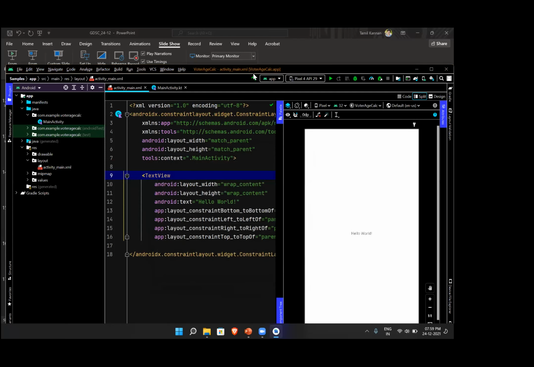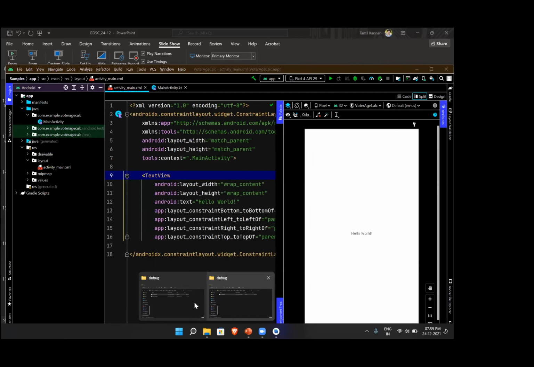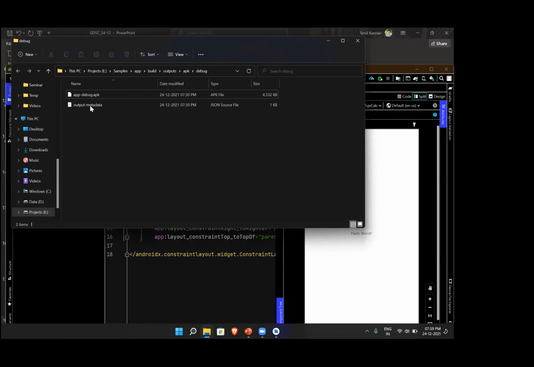For now, let me simply choose the normal build. If you press build APK, it will build an APK like this. You can see app-debug.apk. This is the generated application. The size of this application is about 4 MB. Will you download this application, when it shows simply hello world?